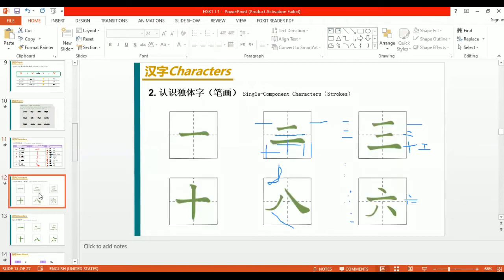Let's move to another slide. So here you can see, now this is héng, yī, yī means one. Now this is héng, héng, èr means two. Now this is sān, héng, héng, héng.